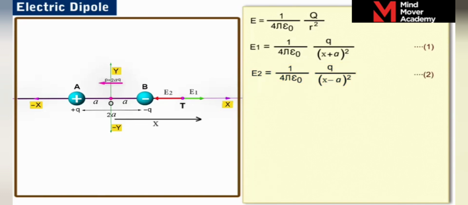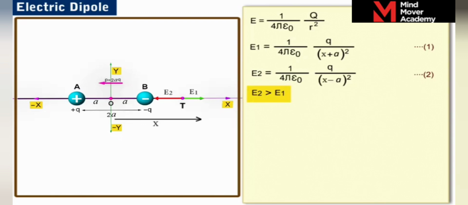The direction of this electric field is in the direction of the dipole moment. Point T is nearer to the charge minus q than the charge plus q. As the distance of the point T from minus q is lesser than that from plus q, the magnitude of the electric field strength E2 is greater than E1.